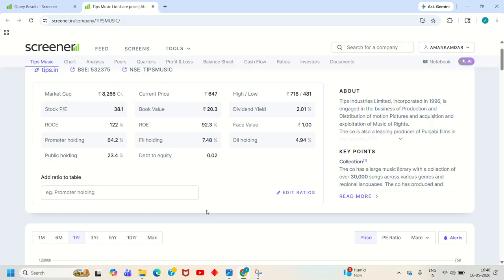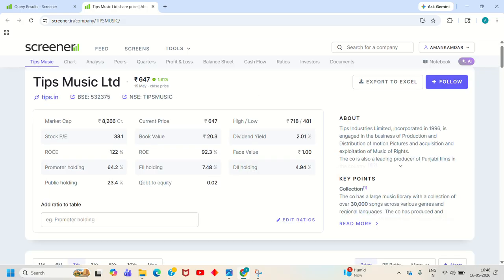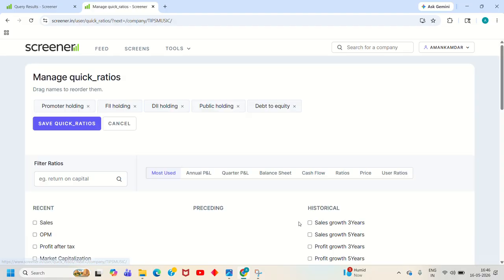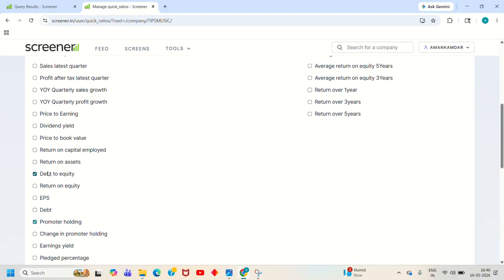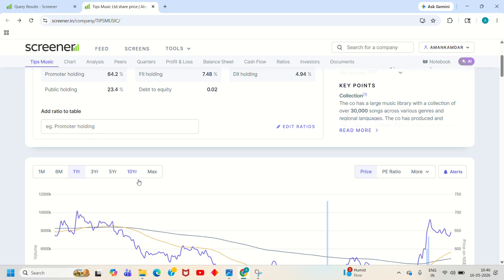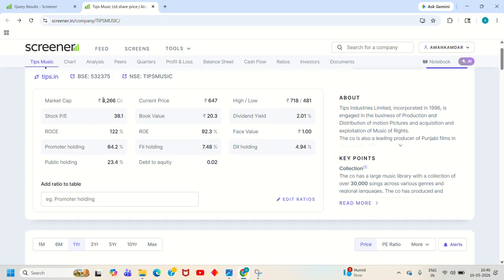Now we would be checking debt to equity, as we had one filter of debt to equity. We can see that debt to equity is 0.02, which is obviously according to our filter, less than the 0.5 which we have entered. If debt to equity is not coming in your scenario, then you can edit ratios and select debt to equity from here. Now we can see that the market cap is also greater than 5,000, which is 8,266 crores.